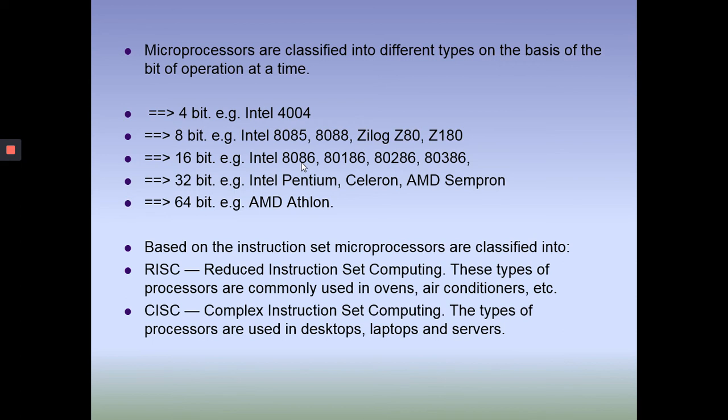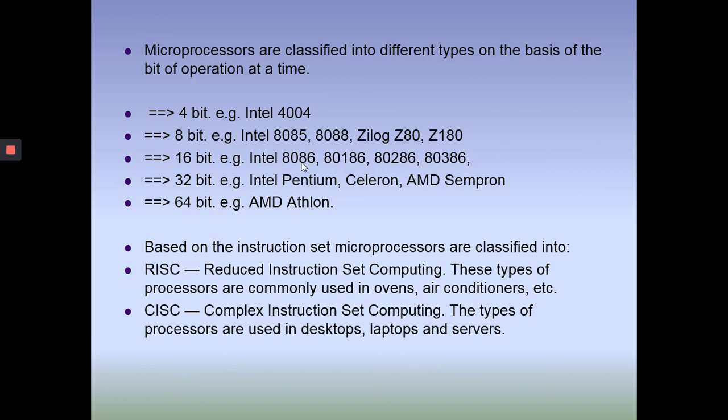Another classification is possible based on instruction sets. So we can say here, based on the instruction set, microprocessors are classified into broadly two categories: RISC and CISC. RISC stands for Reduced Instruction Set Computing, means it generally has a very small number of instructions.